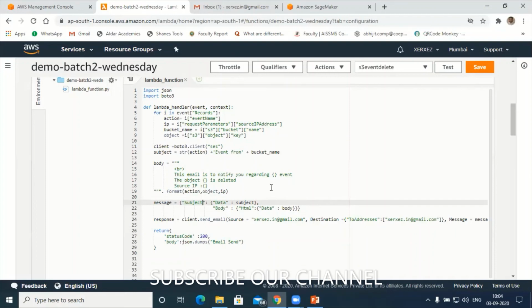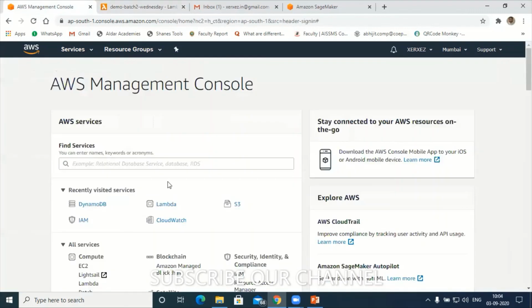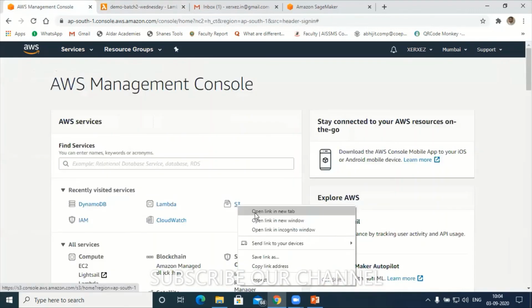So now again, let me change this from S3 event delete to, I'll go to my demo Wednesday. Let's save this. The role, everything will remain the same, so there are no changes in the role. Save the file. After saving the file, you have to trigger some kind of event. You have to delete a file from your S3 bucket. The moment you delete, the Lambda will trigger and it will send an email that someone has deleted the file from your S3 bucket.